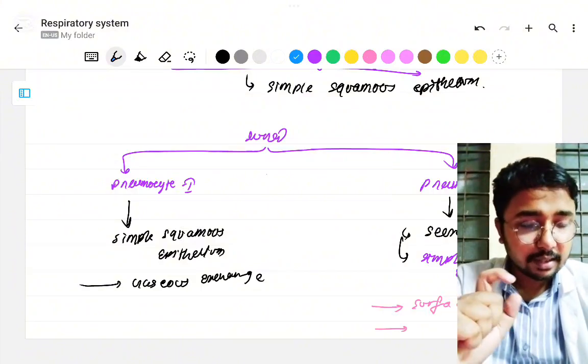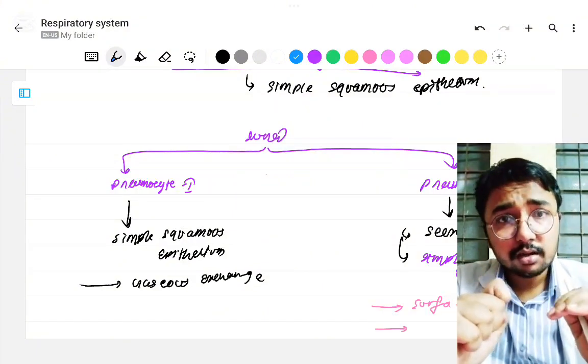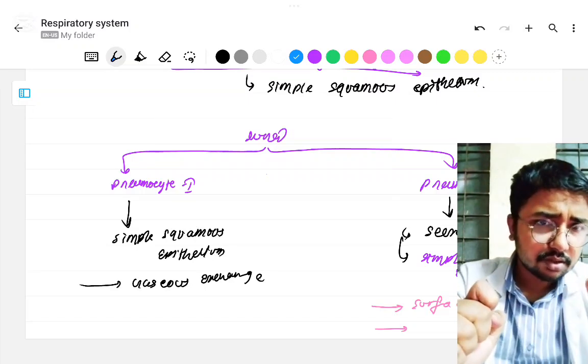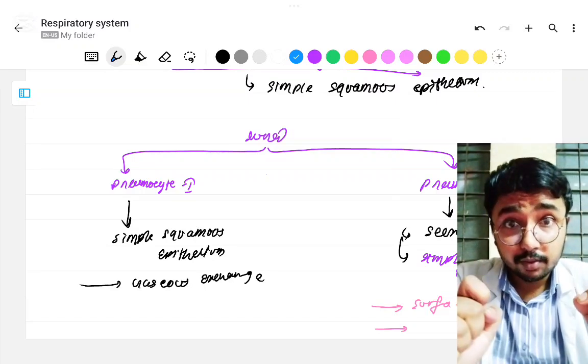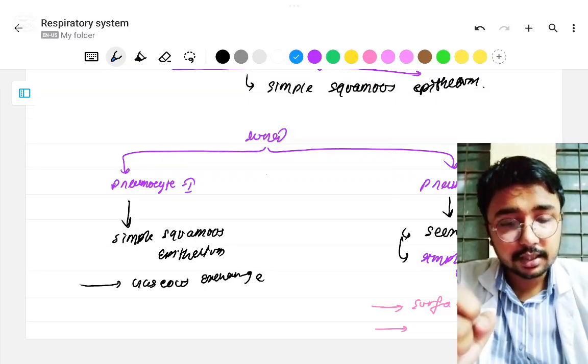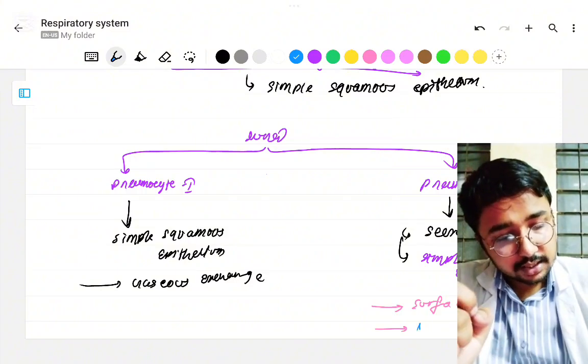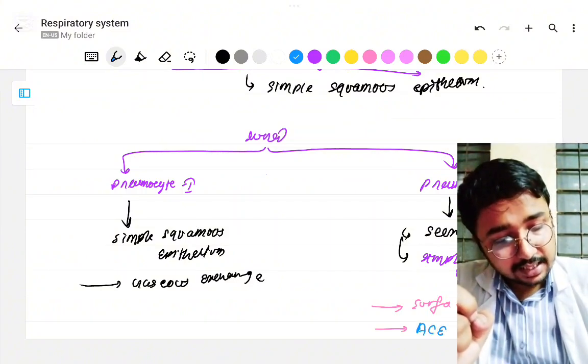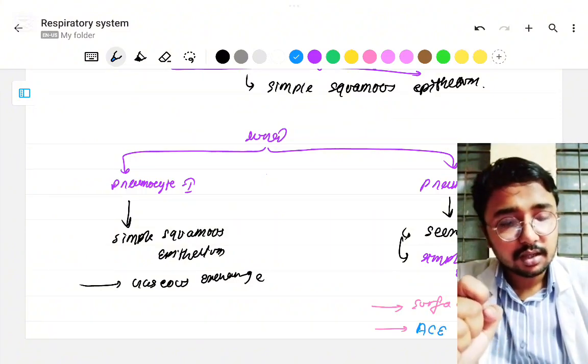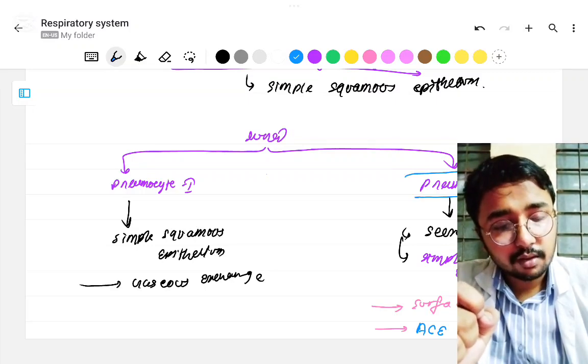From that concept, let me tell you one thing: in the lung, angiotensin 1 gets converted to angiotensin 2 by the help of which enzyme? Angiotensin converting enzyme. This angiotensin converting enzyme is secreted from pneumocyte type 2 of the lungs.